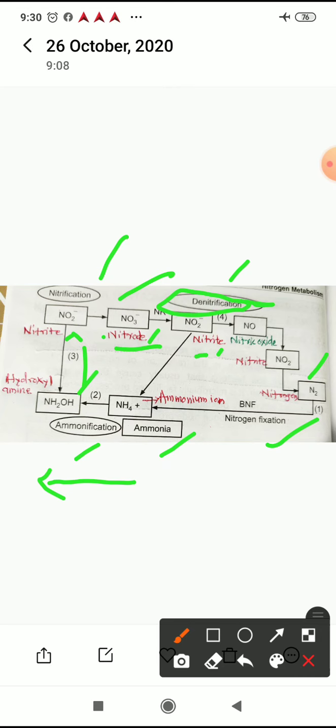So denitrification means converting nitrates and nitrites to atmospheric nitrogen by the reduction process.